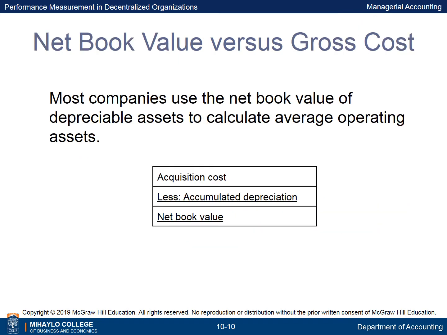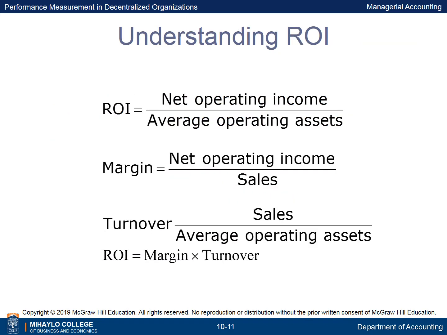Most companies use the net book value, acquisition cost less accumulated depreciation, of depreciable assets to calculate average operating assets. DuPont pioneered the use of ROI and recognized the importance of looking at the components of ROI, namely margin and turnover. Margin equals net operating income divided by sales.